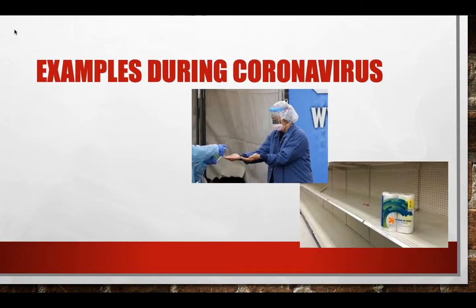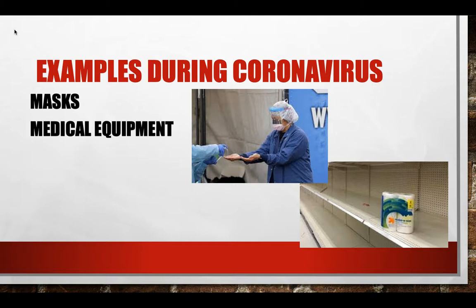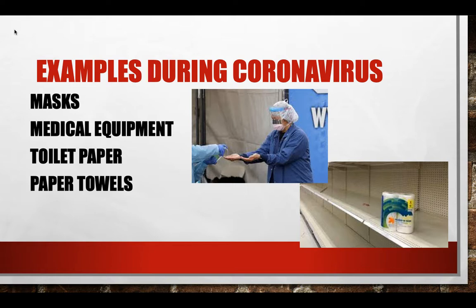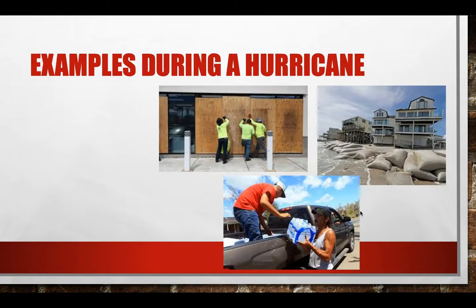But an example of scarcity during our coronavirus, we've had a scarcity of masks, we've had a scarcity of medical equipment, toilet paper, paper towels. These items, the toilet paper and paper towels, manufacturers are still making them, but there was a demand on those, so there's a scarcity in the stores. And of course, hand sanitizers, we're using it. The medical community is using it as well, so there is a scarcity of that. Other people are trying to make those and help out.